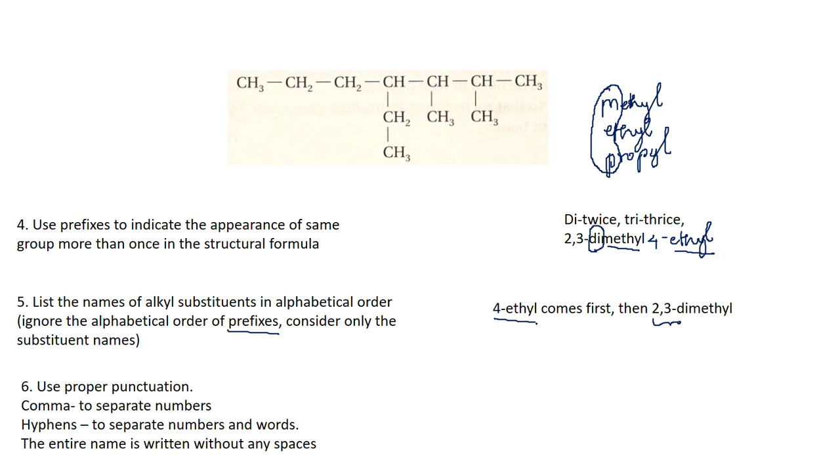So when it is 4-ethyl, 4 is a number, ethyl is a word, so I use a hyphen to separate a number and a word, and a comma to separate two numbers. And you write the entire name without any space. So the final name is 4-ethyl-2,3-dimethylheptane.